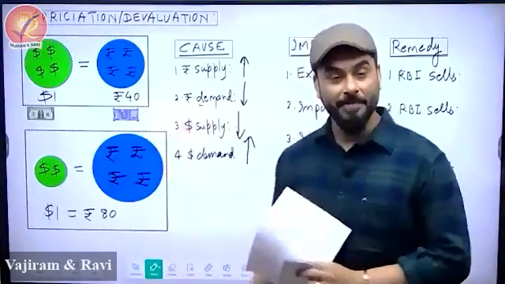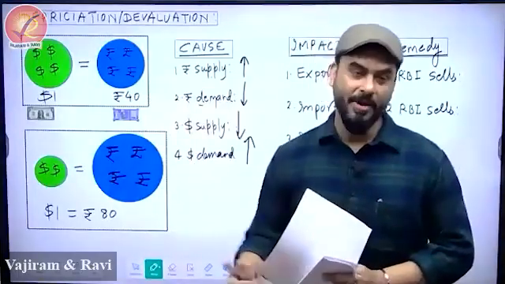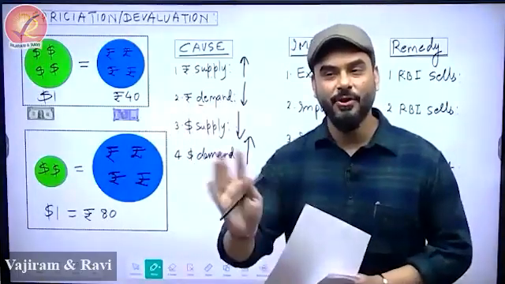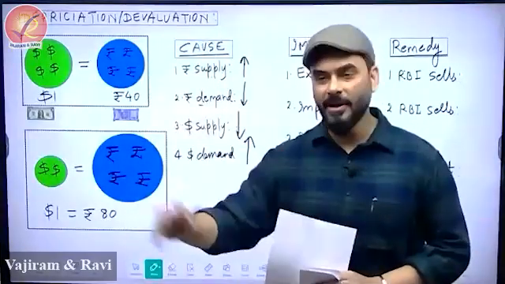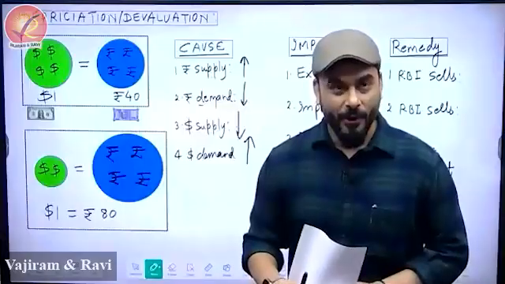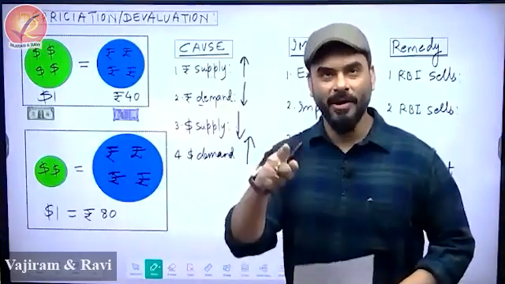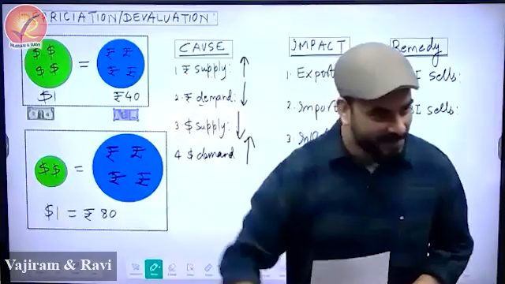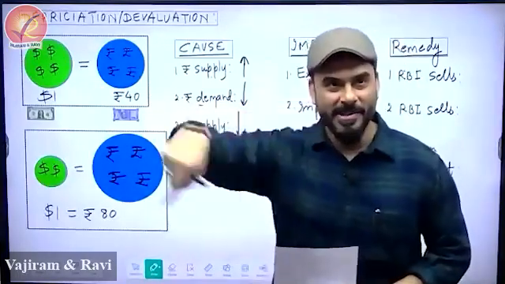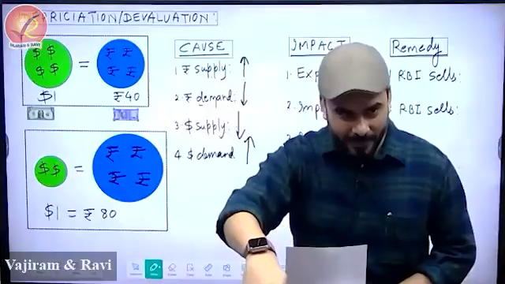And similarly, why can supply of dollar go down? Supply of dollar also can go down because the US stops printing the dollars. USA can say, I'm not interested in printing the dollar. Finished. Or RBI can say that whatever dollar is there in the Indian economy, I'm going to capture it and I will not release it. Then also in the economy, supply of dollar will be down.